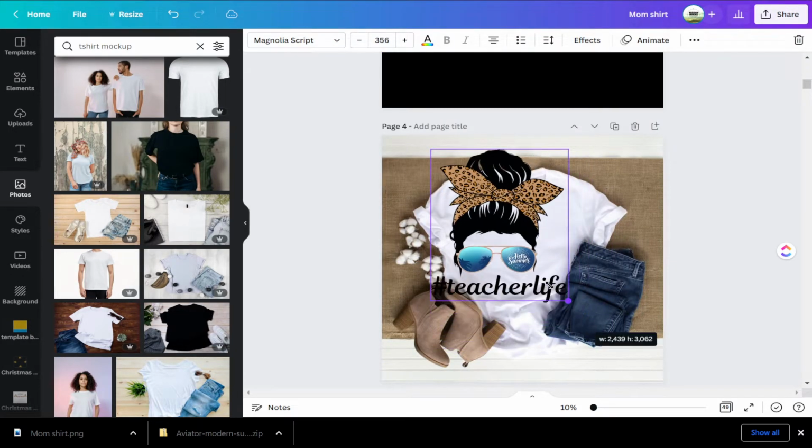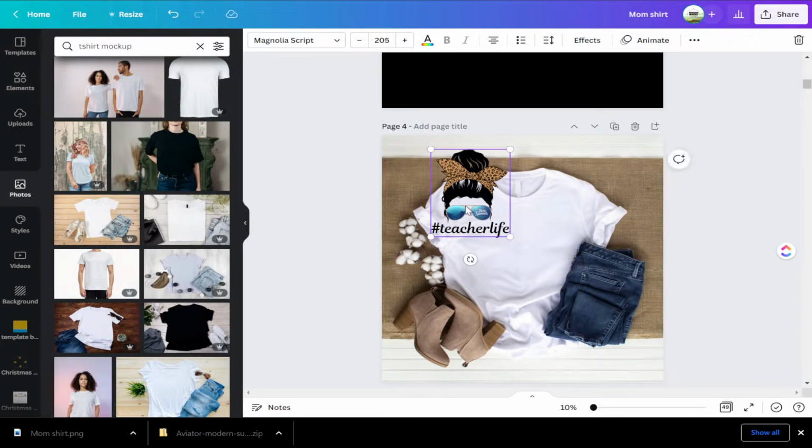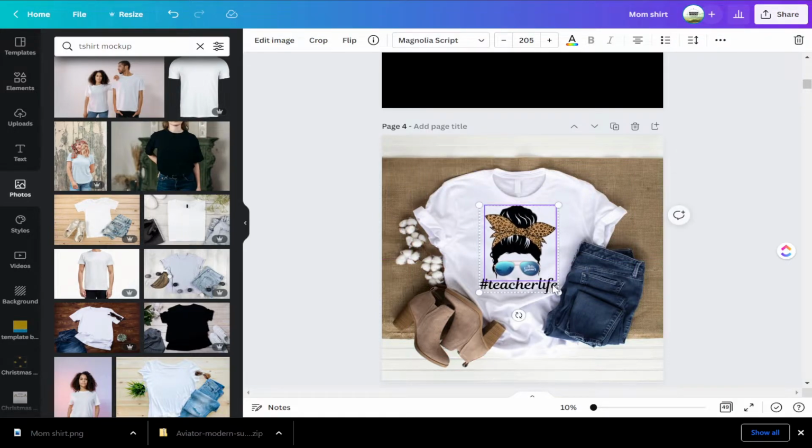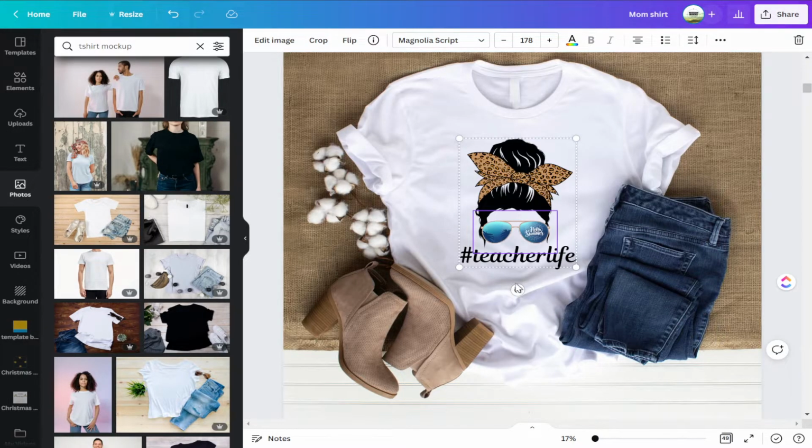And we're going to move this down a little bit in such a way that they can fit onto our t-shirt the right way. And again, we want to make sure this is right in regards to our t-shirts being done on our print partner as well. So I think that looks pretty good there.